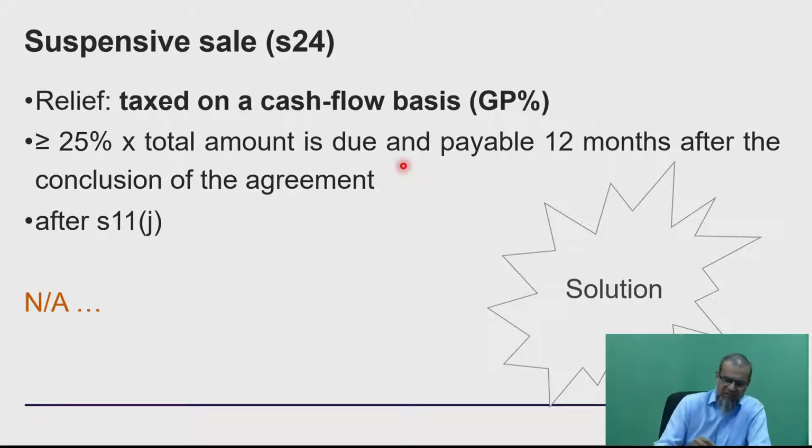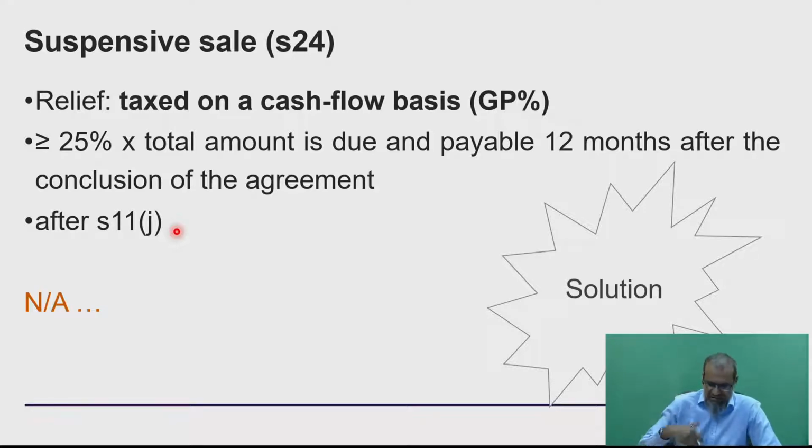Okay, and very importantly, this relief can only be applied after having applied other relief sections, and the most pertinent one there is Section 11J. That's a provision for doubtful debts, as I've referred to, and I've covered that in class. So obviously the number that we are deriving off here is after having applied the relief that we've already got under Section 11J.